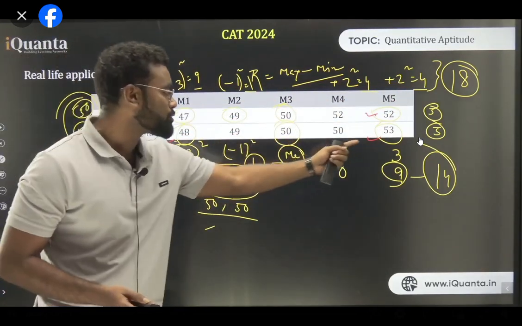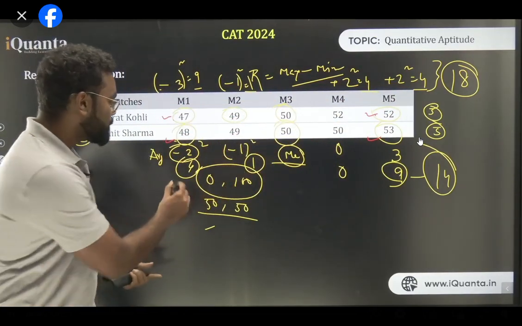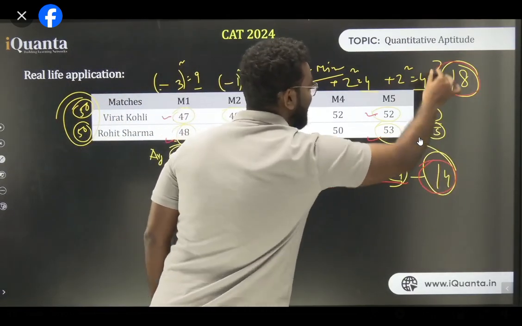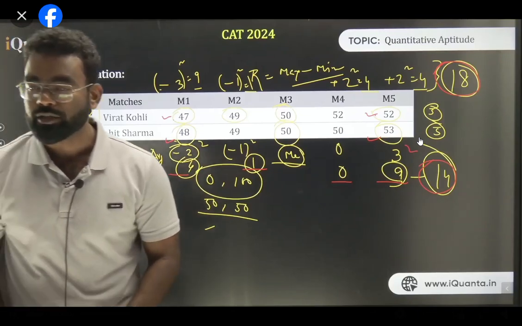Similarly, here the deviations are how much? Minus 2, minus 1, 0 and 3. So minus 2 squared is 4, minus 1 squared is 1, 0 squared is 0, 3 squared is 9. So the sum is basically 14. So here the squared deviation is 18, here the squared deviation is 14. So that is the measure.